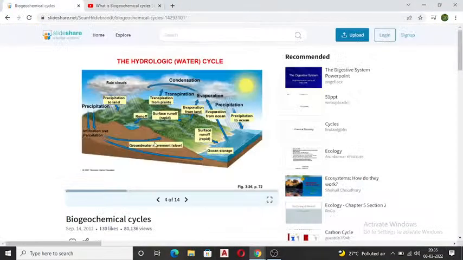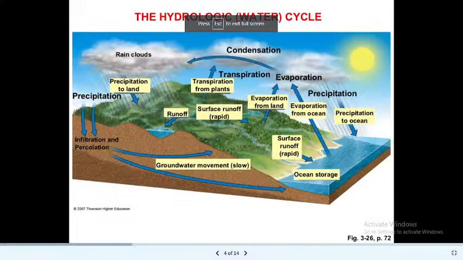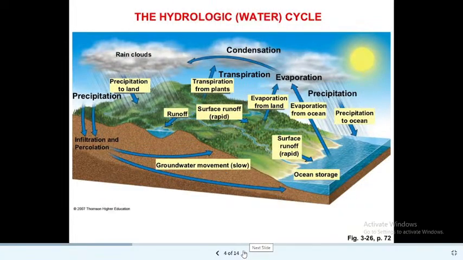So let me move back to this PPT again, what I was showing you. We were discussing this. Yeah, this is the hydrological cycle, that is the water cycle. And right from class 4, class 5, we are learning about this water cycle, right, students? Even we say rain is the major source of water. But how does rain come? We know that clouds are formed, and clouds bring the rain to us. But how are these clouds formed?